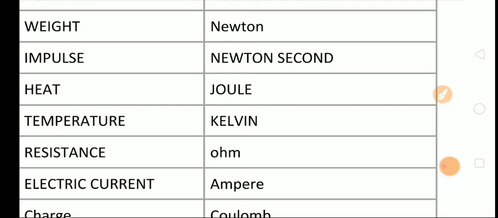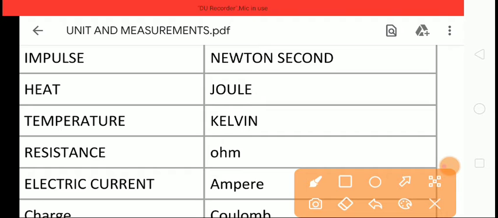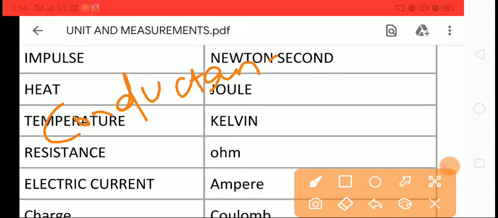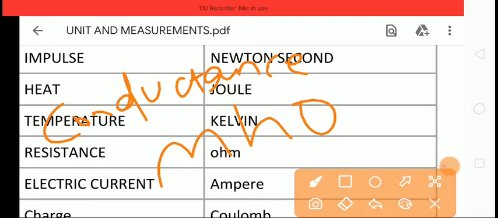Resistance, unit of resistance is ohm. Also remember conductance. Unit of conductance is mho, or we can also say Siemens.